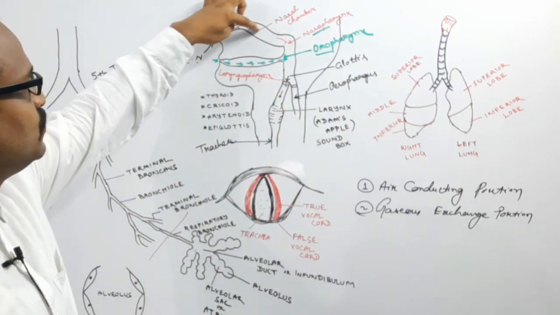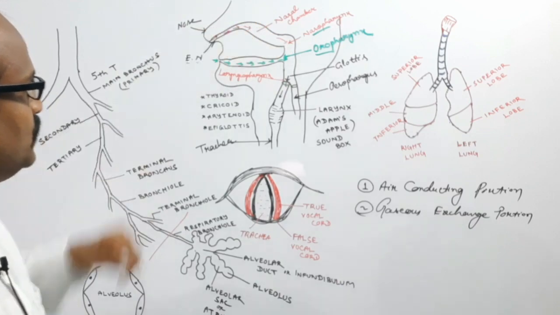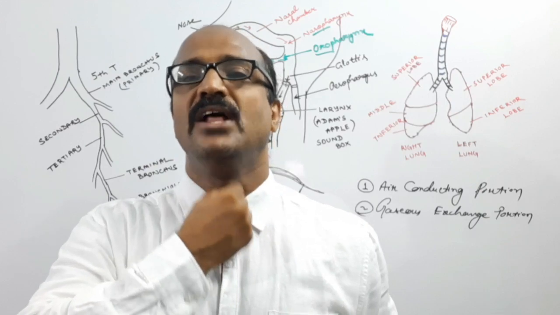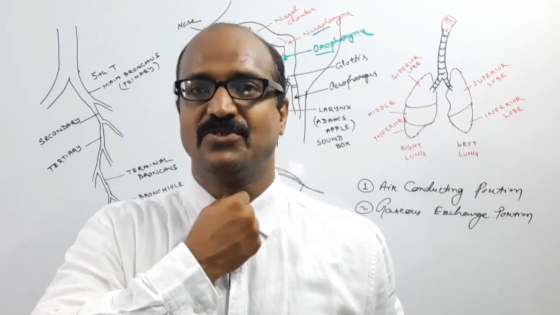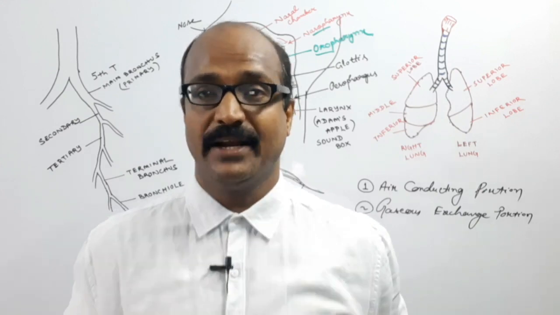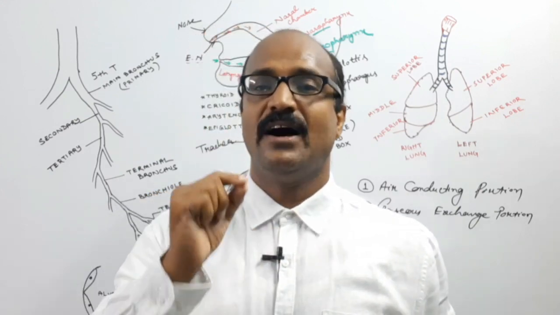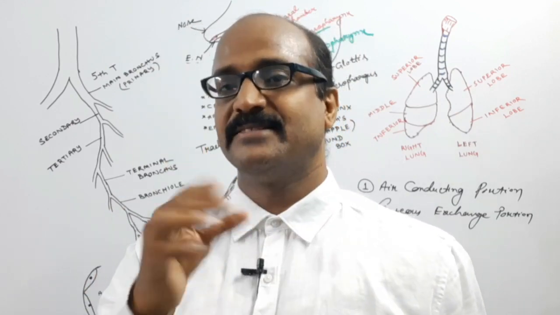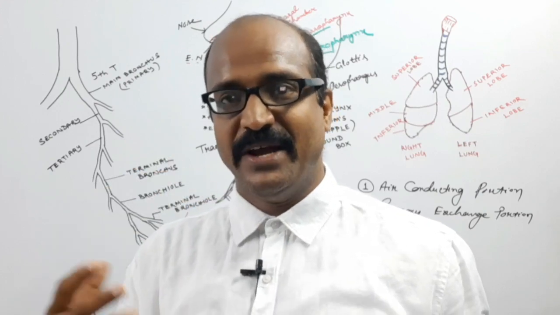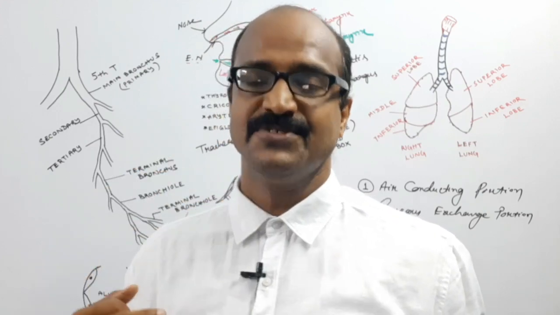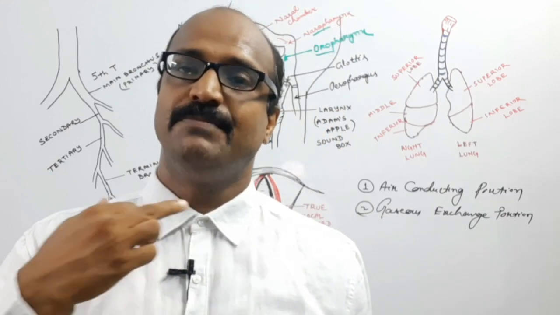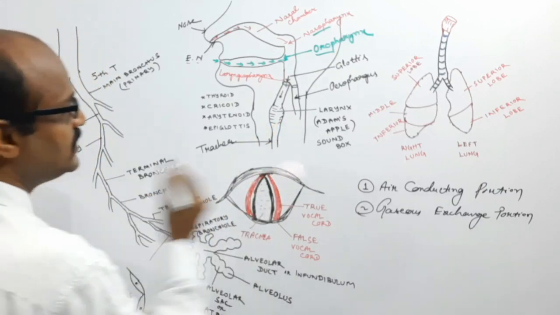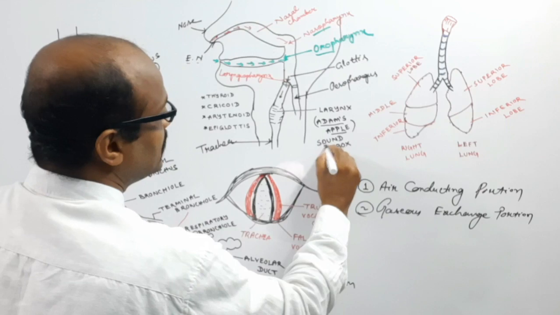The nasal chamber leads into the pharynx, then pharynx to larynx. The larynx is present here. This is our larynx, and it is also known as the Adam's apple. Before puberty, male and female have a similar size of Adam's apple, but after puberty the male has a higher growth of Adam's apple, so in males the Adam's apple is more prominent. The larynx is also known as the sound box.